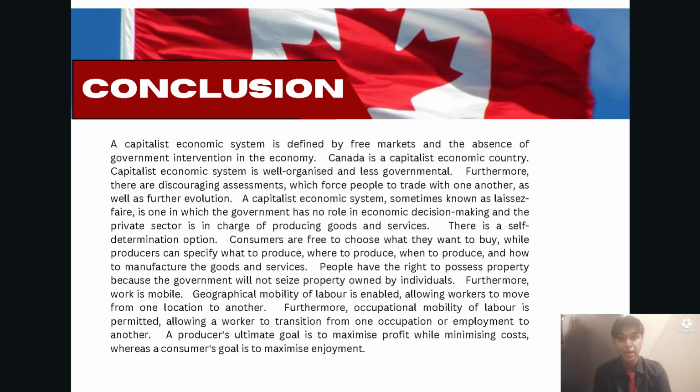Furthermore, labor is mobile. Geographical mobility of labor is enabled, allowing workers to move from one location to another. And then, occupational mobility of labor is permitted, allowing a worker to transition from one occupation or employment to another. A producer's ultimate goal is to maximize profit while minimizing costs, whereas a consumer's goal is to maximize enjoyment.